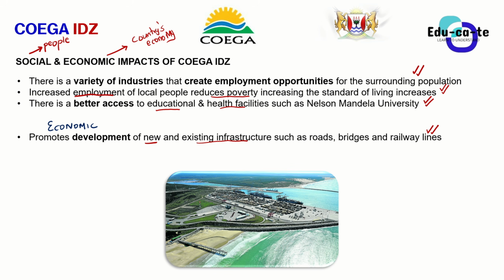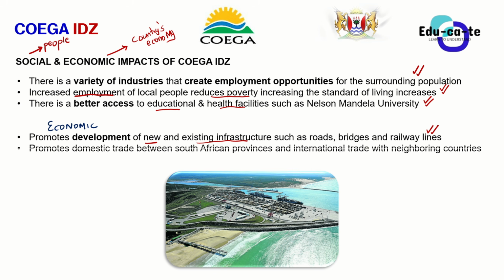So basically having an industrial development zone such as the Coega closer to the roads promotes the development of those roads. So others, they also develop new roads so that they can be able to access their international markets easily. So it is roads, bridges, railway lines, all of that is infrastructure that's going to be developed by the industrial development zone, and that's a good economic advantage.